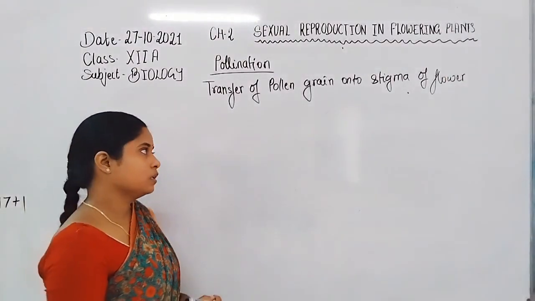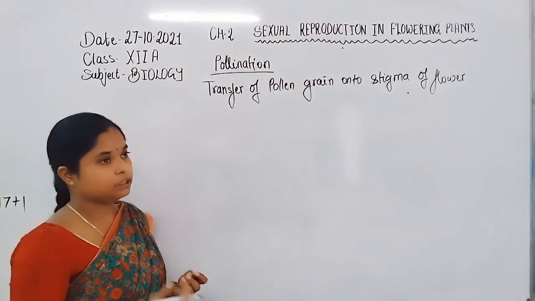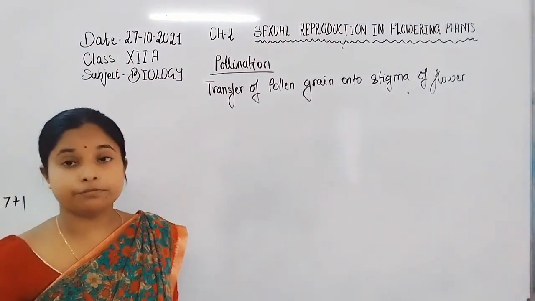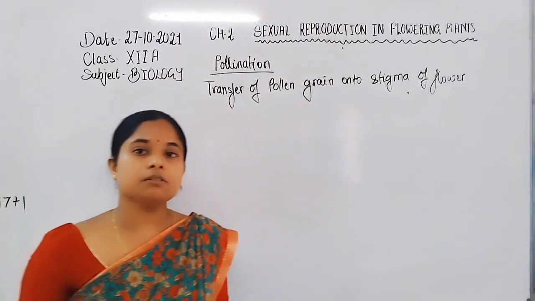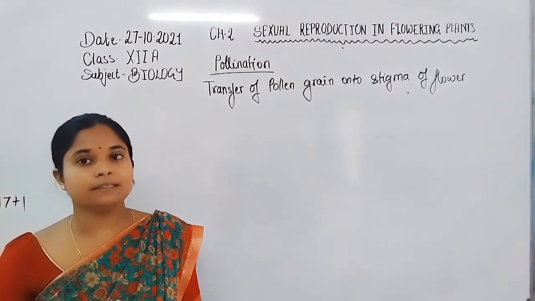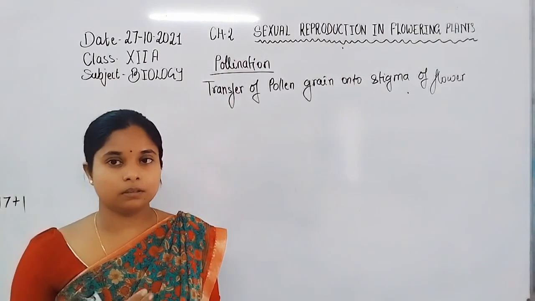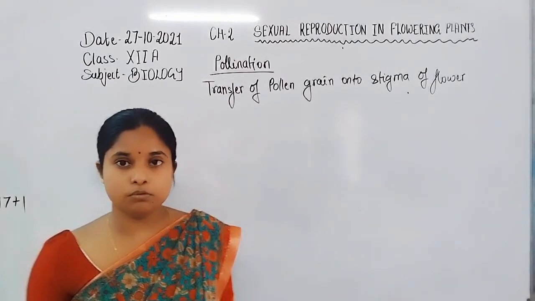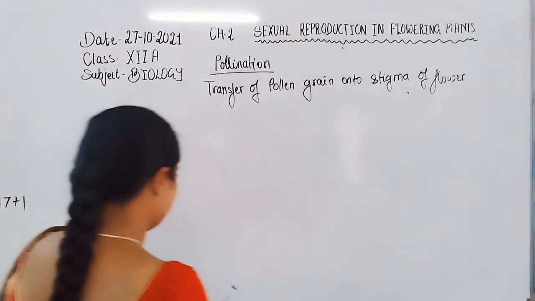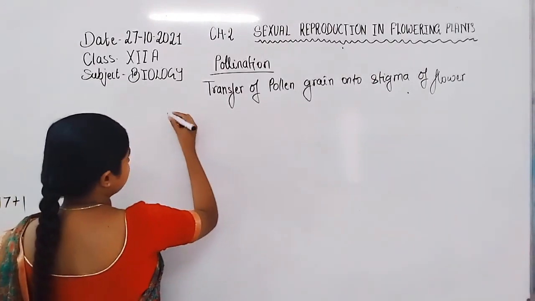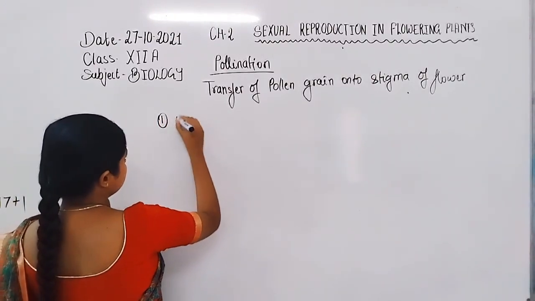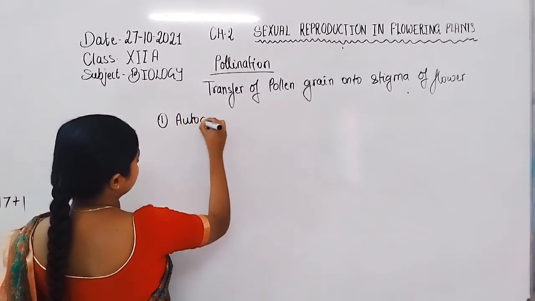Now, on the basis of the same or different flower, pollination is of three types. It is mainly divided into two types, but the terms used are three. So first we discuss autogamy.